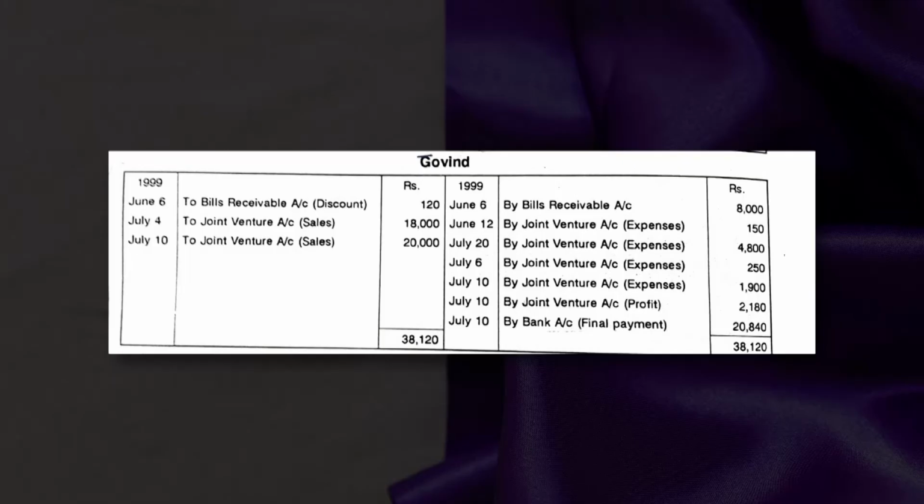To joint venture, sales made by Govind 18,000 and 20,000, total 38,000. So total is 38,120. If you make the total of this from this stage to this stage and subtract the same amount from 31,820, you will arrive at 20,840. It means the Govind account was finally settled by making a payment of rupees 20,840. So total is 31,820, 31,820.